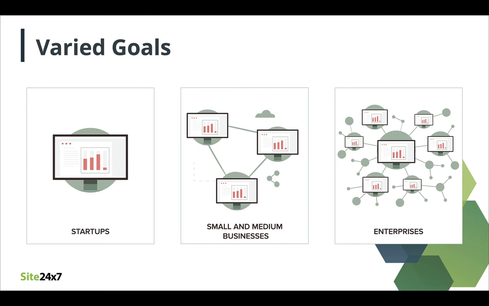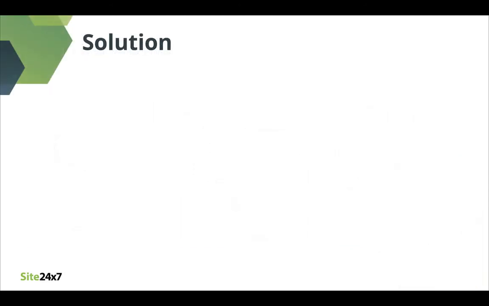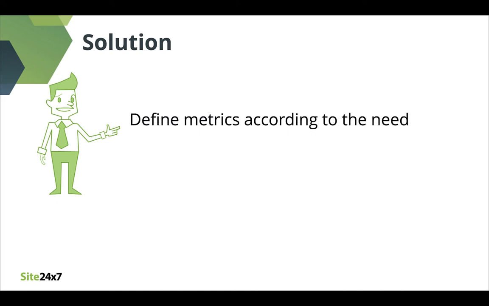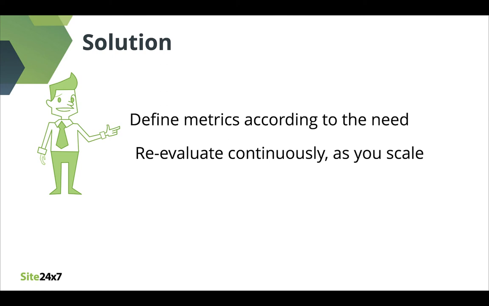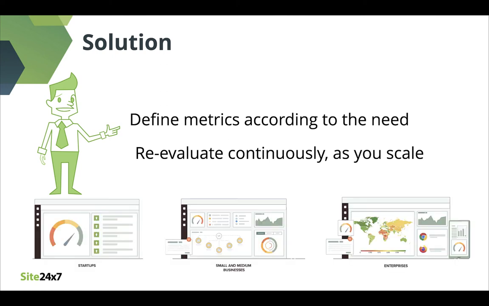So, the monitoring parameters vary in both instances, and hence the possible solution is to start by understanding the need and scope of your monitoring system in the first place. Define the business metrics that need to be measured accordingly. And as you scale, continuously re-evaluate your parameters to derive significant insights.